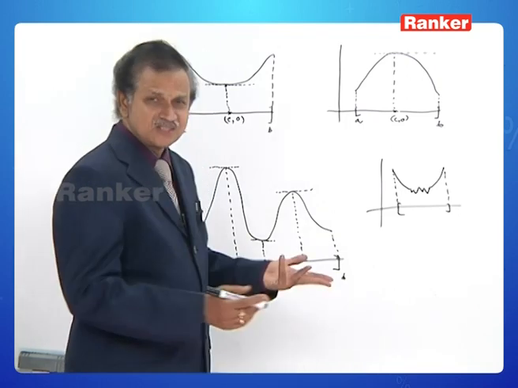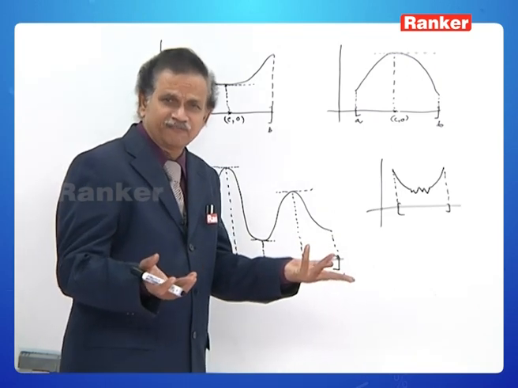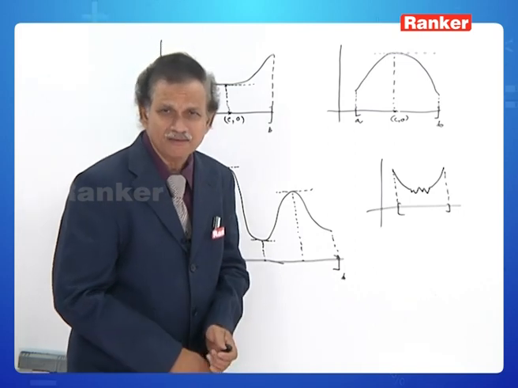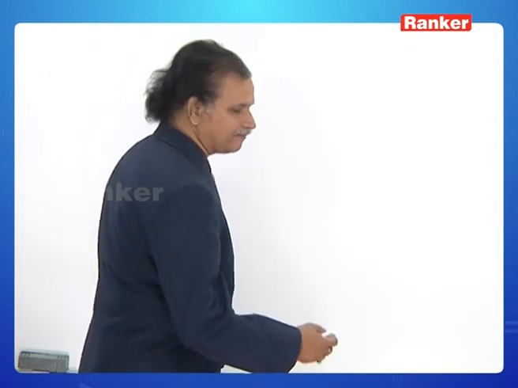What happens if f of a is equal to f of b is not given? Let us see. Observe the graphs.